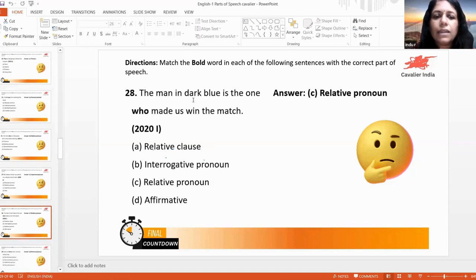Next one. The man in dark blue. So blue is the noun here. Dark will be the adjective. The one is the noun here. That's a pronoun here. Who is the relative pronoun. Made is the verb. Us will be the object here. Made us what? To win. So win will be the verb there. The match. Match is the noun.